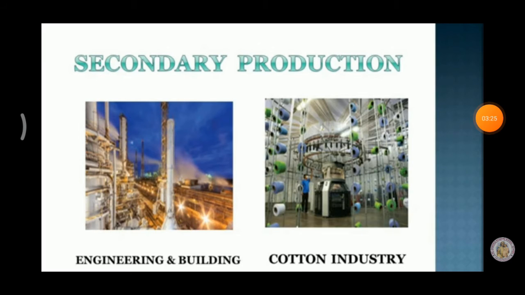Second one, secondary production. What is another name of secondary production? Industrial sector. This includes production in manufacturing industry, turning out semi-finished and finished goods from raw materials and intermediate goods. In this production, all raw materials and semi-finished products are converted into final output, that means final production.